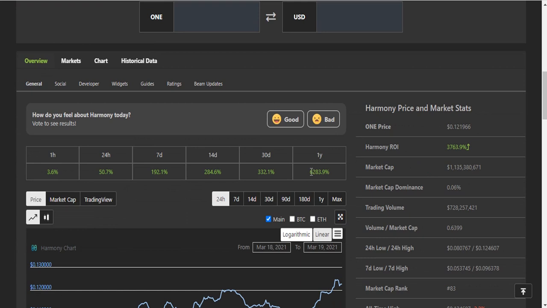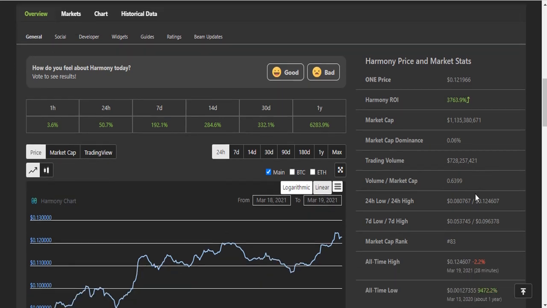In 1 year, this token gave 6,283% to its holders. Very good profit. And return on investment is 3,763%. And market cap dominance of this token is 0.06%. And volume according to the market cap is 0.639%.